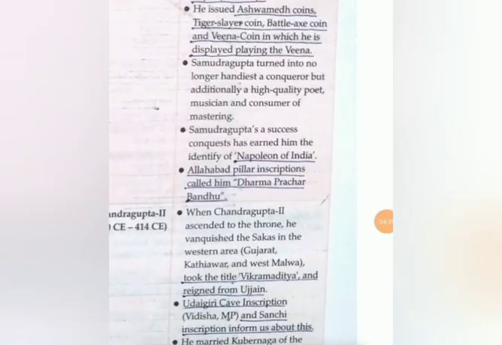Now he also conducted the Ashwamedha Yajna to expand his empire. He issued Ashwamedha coins, Tiger Slayer coins, Battle Axe coins and Veena coins. And on those Veena coins, we can see that Samudragupta himself is depicted playing a Veena.